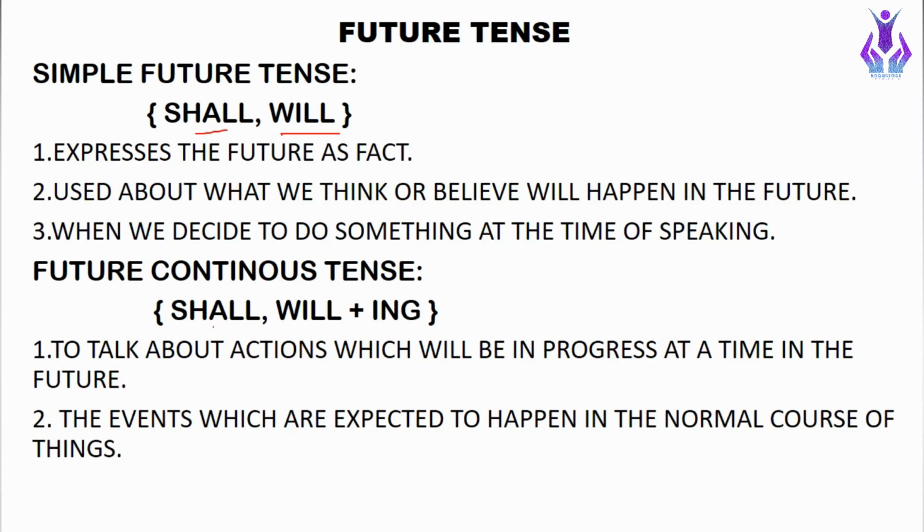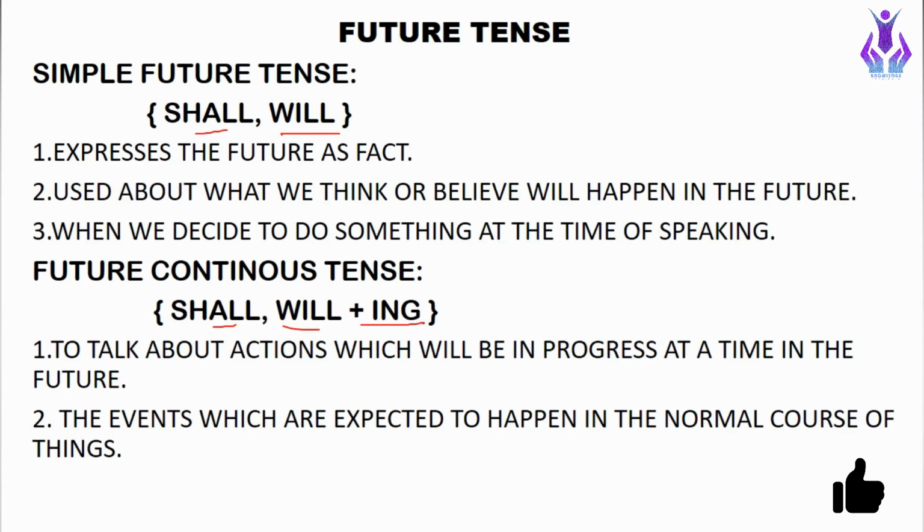In future continuous tense, shall and will are used along with the ing form of the verb. Future continuous tense is used to talk about actions which will be in progress at a certain time in the future. For example, we can say, I suppose it will be raining when we start work. So these are the kinds of actions that will be in progress in the future.